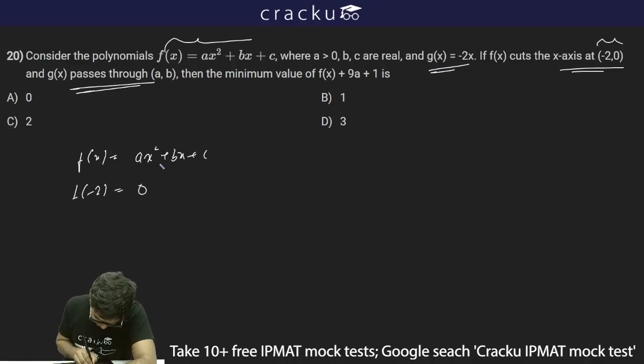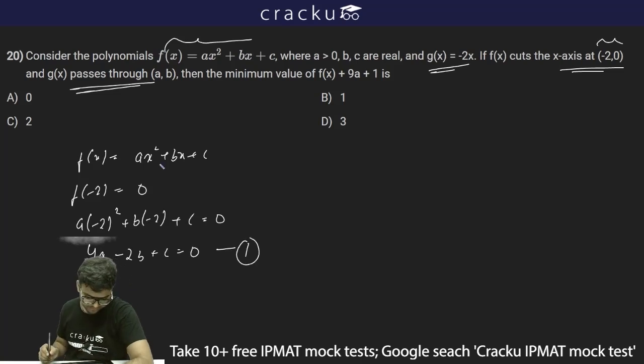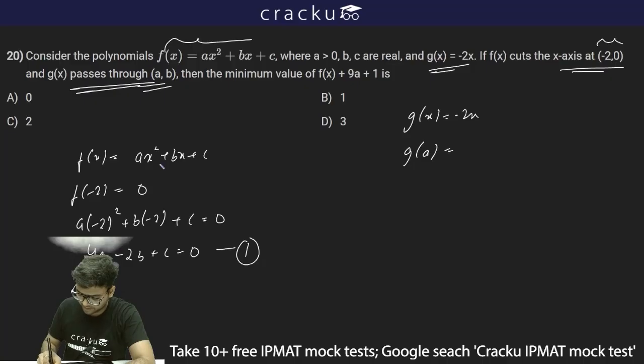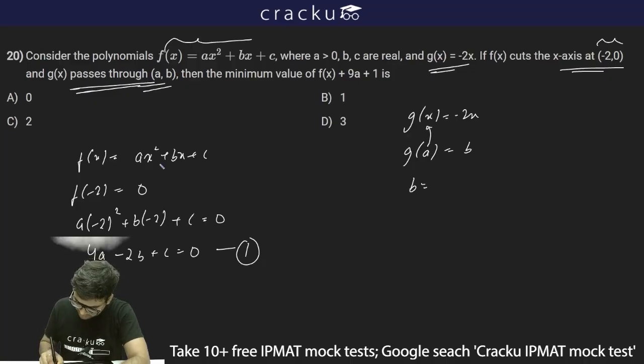So thus I can write a into minus 2 whole square plus b into minus 2 plus c should be equal to 0, or I can write 4a minus 2b plus c is equal to 0. This is my first equation. Now it is given that g(x) is equal to minus 2x and it passes through a comma b. So g of a will be equal to b. So I'll just put the value of x equal to a, so I can write b is equal to minus 2a. So this will be my second equation.